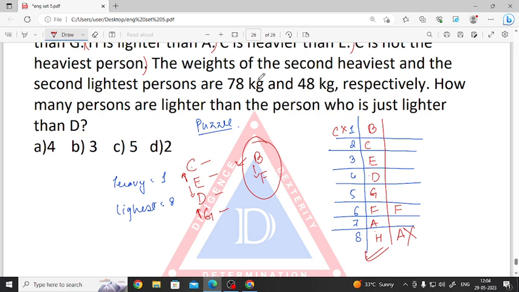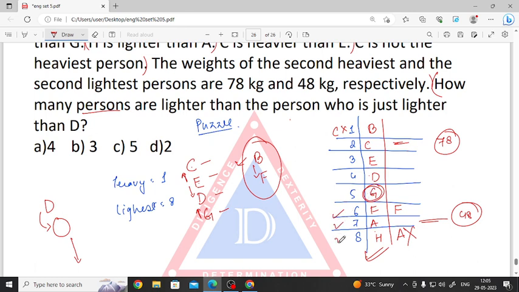What is given? The weight of the second heaviest, this one, is 78, and the second lightest is A, whose weight is 48. So what does the question say? How many persons are lighter than the person who is just lighter than D? D is just above that person. Who is just below D? It is G.